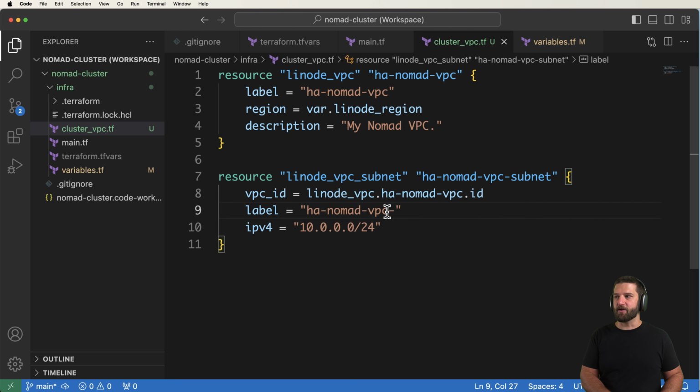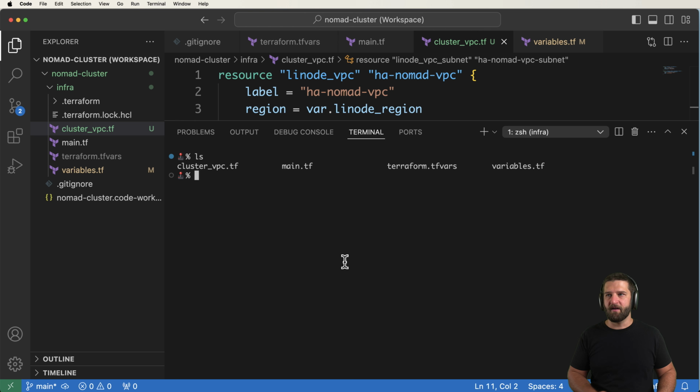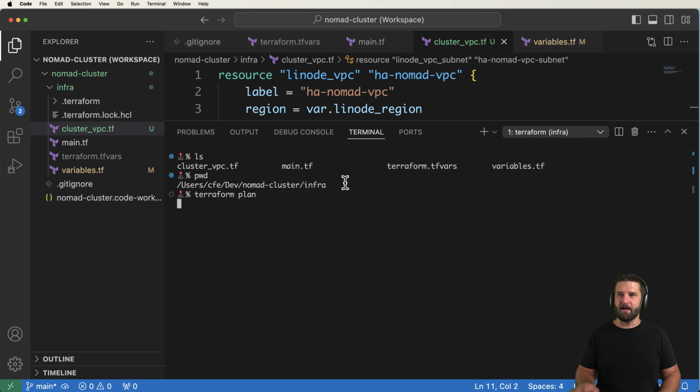This label is now going to just be simply subnet. We're going to go ahead and save it. Now we're going to go ahead and do all of our Terraform stuff. I am still in the root of the infra directory. So what I'll do first is terraform plan, hit enter.